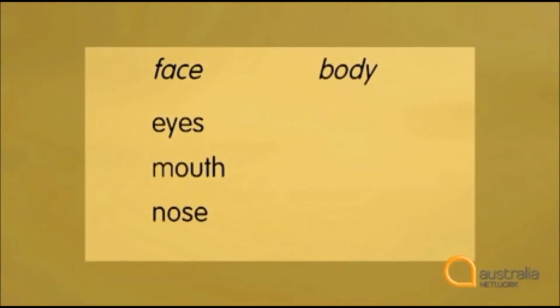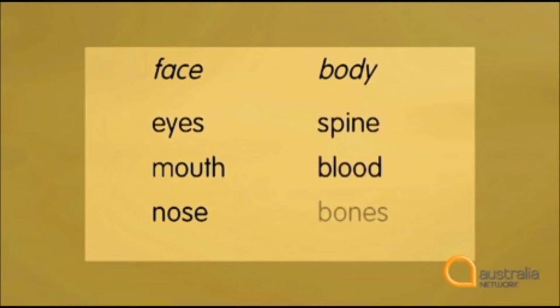For example, you could begin with the face and remember all the words that relate to the face: eyes, mouth, nose. Then you could work on the body and all the words that go with it: spine, blood, bones. And then you can do this for the head, the legs, the arms. Rhymes can also be helpful when you're trying to remember new words.